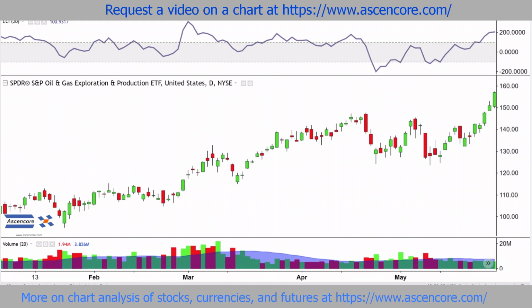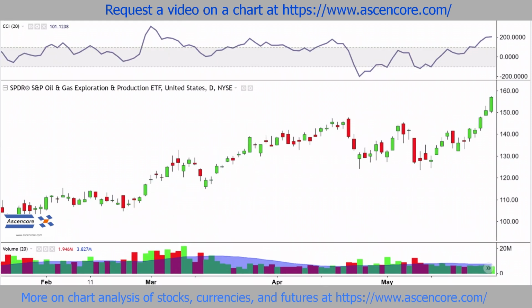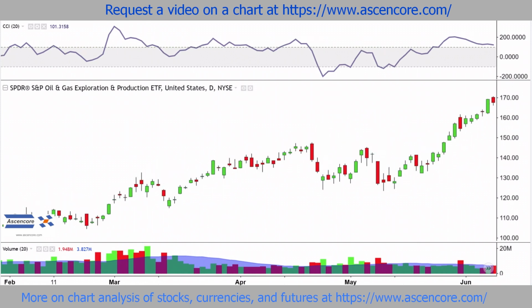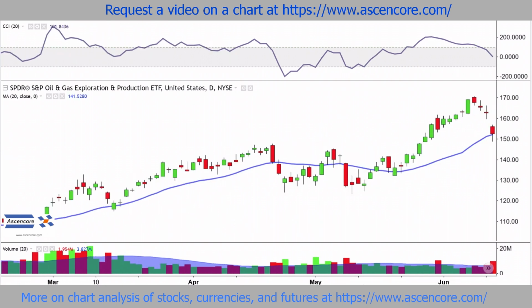The Commodity Channel Index is sometimes shortened to the CCI. It is an indicator that can be applied to other charts besides commodities, such as charts of stocks and currencies.